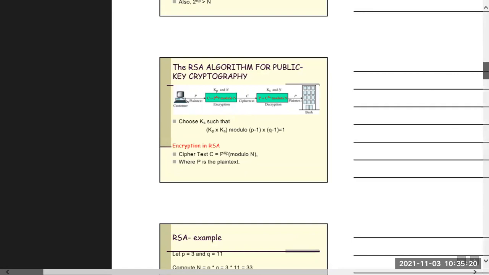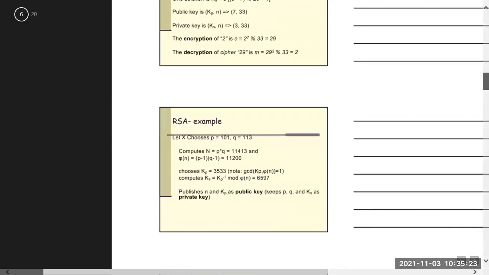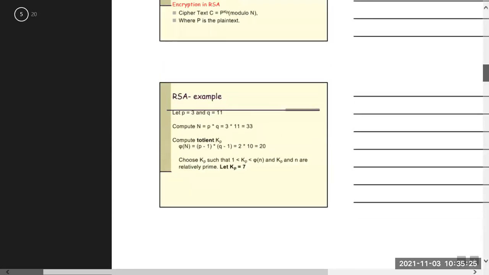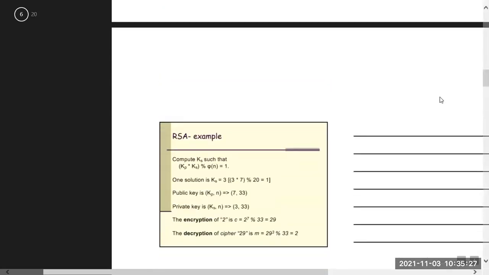What is the value of p? P means plain text, so the plain text value is 2. So 2 to the power kp, and kp is 7.